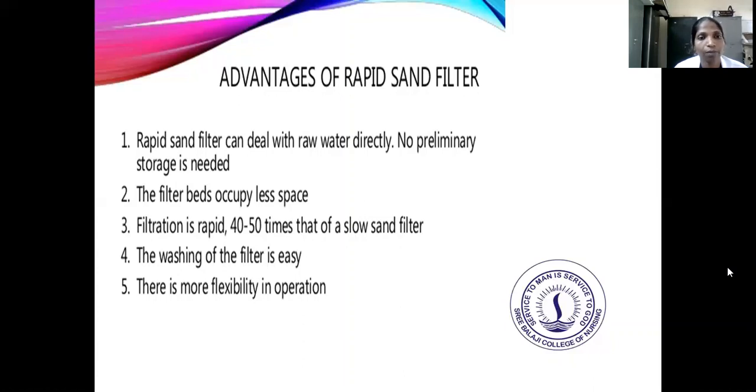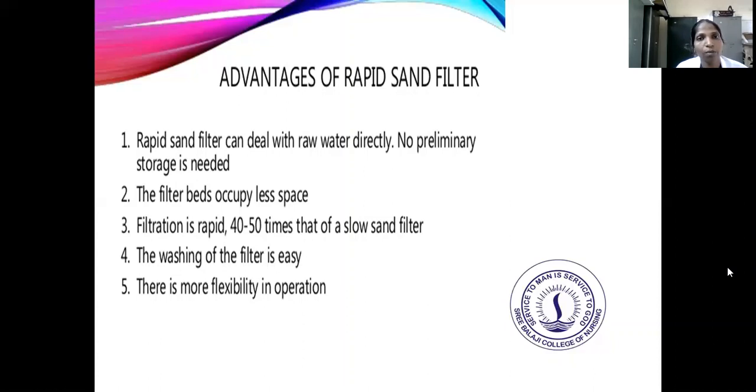Next, the filtration is rapid, 40 to 50 times that of the slow sand filter. The washing of the filter is very easy. And there is more flexibility in operation. So those are the main advantages of the rapid sand filter.